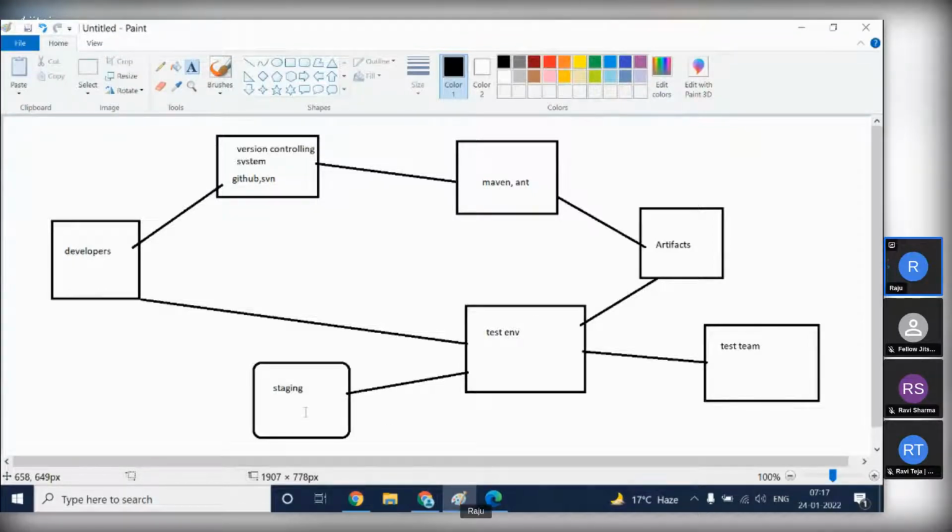Staging area is nothing but user acceptance testing, UAT testing. It means the customer will come and check whether his application is working fine as per his requirement, whether it's performing well or not. He will check and give approval. Once the staging area is completed, then we can directly release into production.